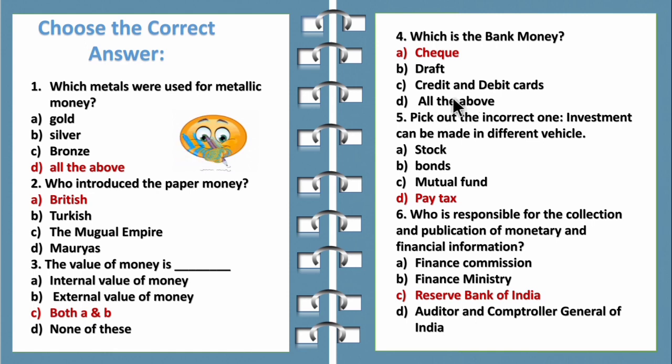So the correct answer is check. Fifth question, pick out the incorrect one. Investment can be made in different vehicles: stocks, bonds, mutual funds and pay tax. So the correct answer is pay tax.